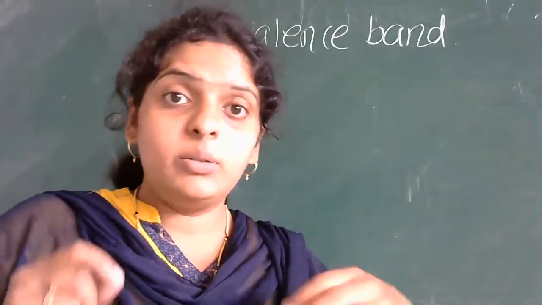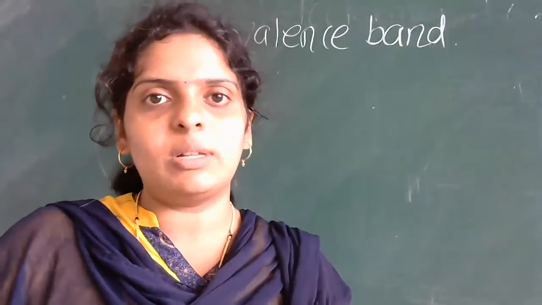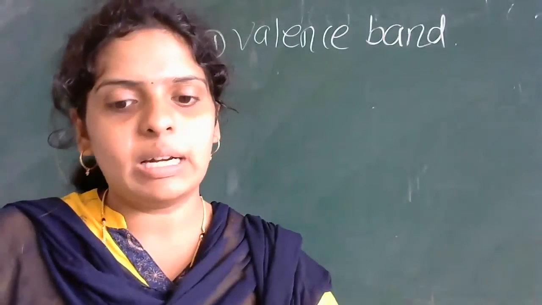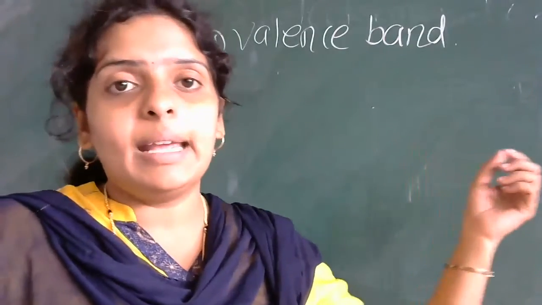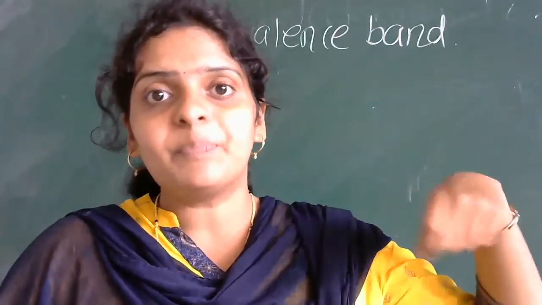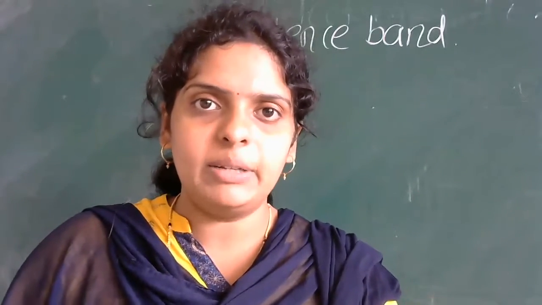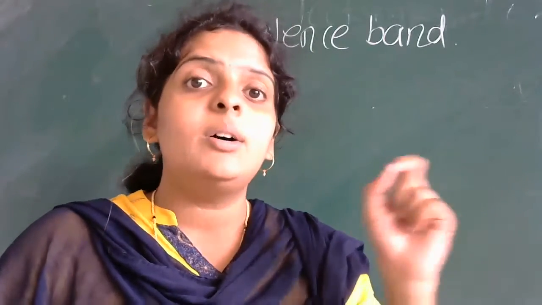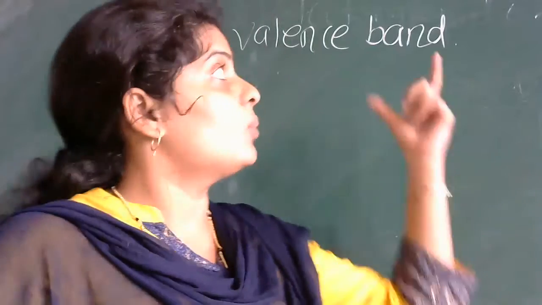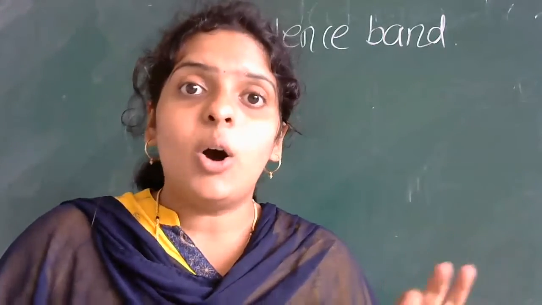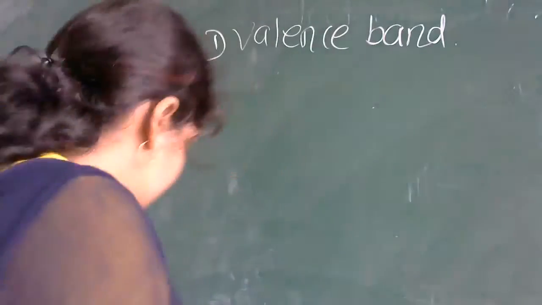And the band where these valence electrons are present, such a band is called what? Valence band. Then how can you define valence band here?